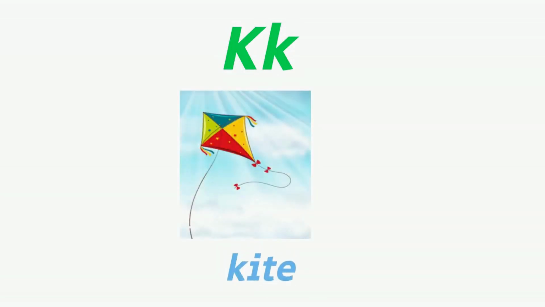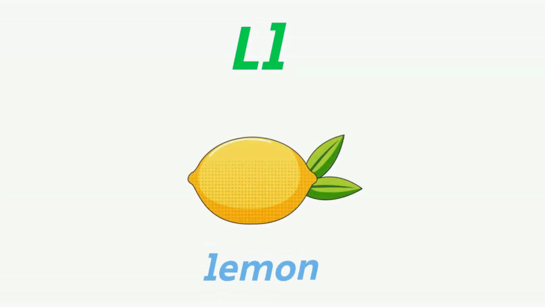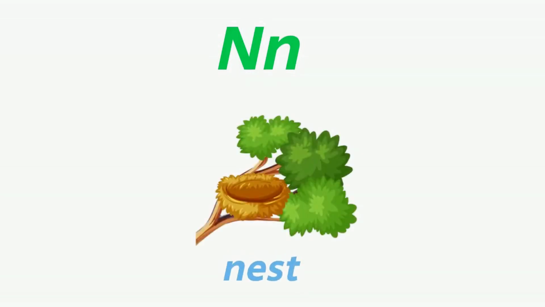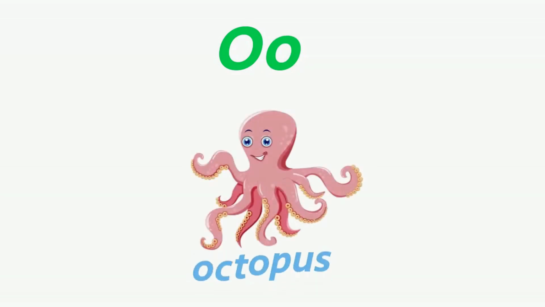K makes a K, as in kite. L makes an L, as in lemon. M makes an M, as in man. N makes an N, as in nest. O makes an O, as in octopus.